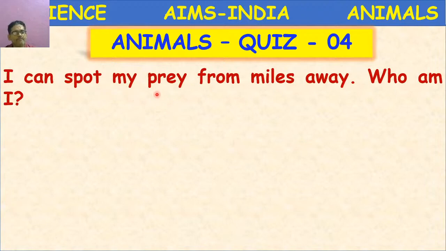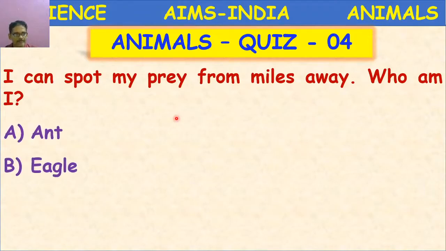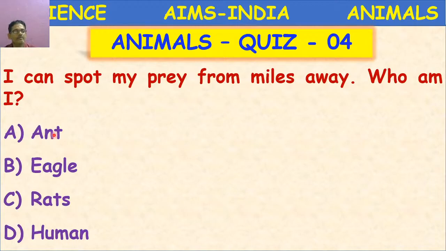I can spot my prey from miles away. Who am I? Ant, eagle, rat, human. Which is the correct answer?